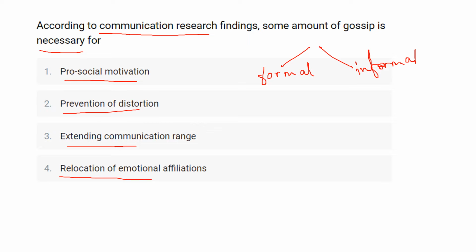The four different types under informal communication are single strand network, probability network, cluster network, and gossip network. Now here gossip has been touched on, a low-cost but effective information gathering method